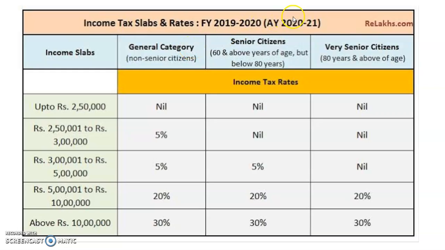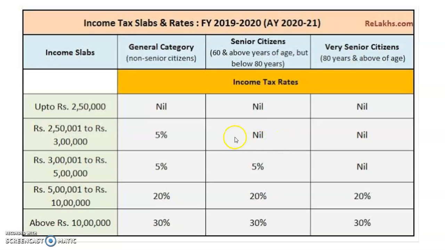Now there's one more thing for the senior citizen. A senior citizen is an assessee whose age is above 60 years but below 80 years. For him, this 2,50,000 will become 3 lakh. So for a senior citizen, up to 3 lakh he need not pay any tax. For a normal person it is up to 2,50,000, and for a senior citizen 50,000 more.